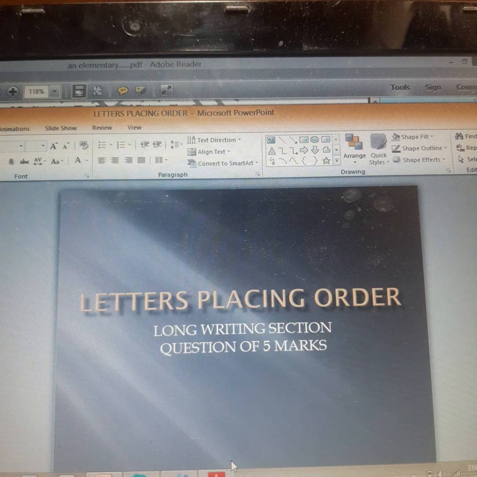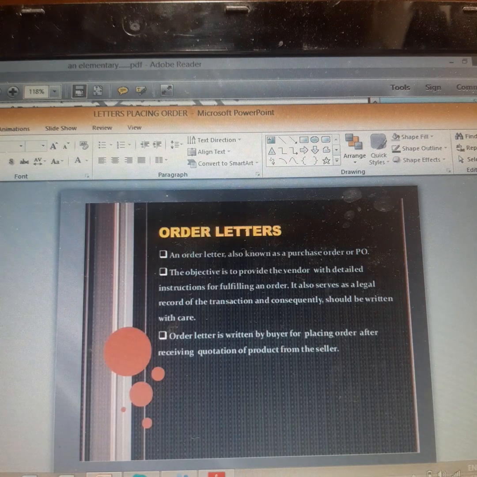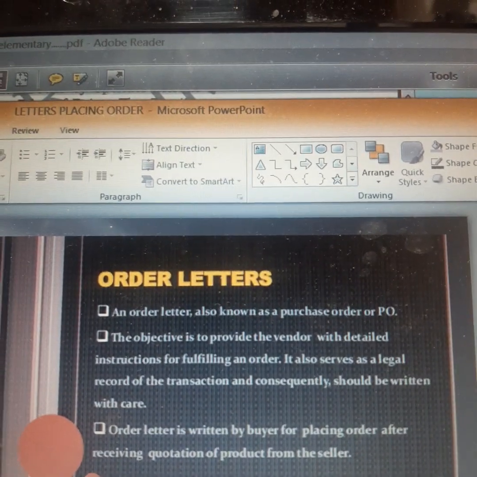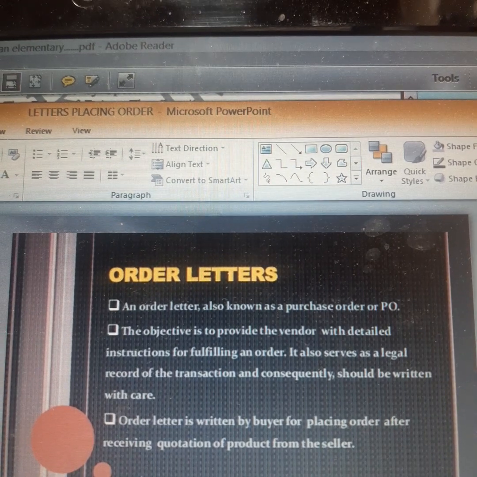Okay, let us move on to the next slide and see what order letters are all about, children. Children, if I read these points, it's written, an order letter is also known as a purchase order or PO. So, it's a purchase order.